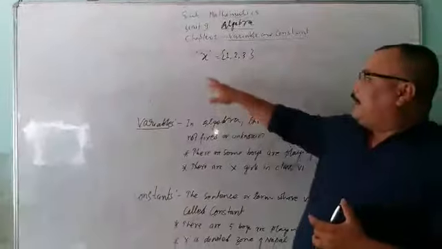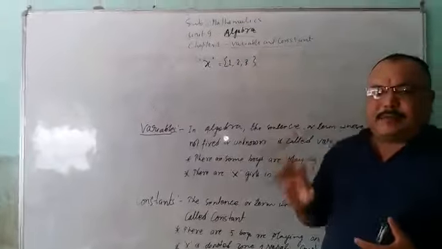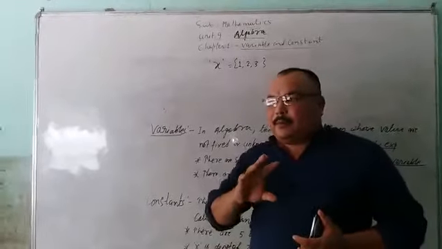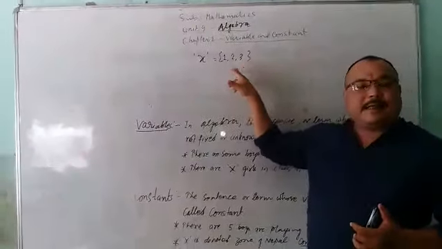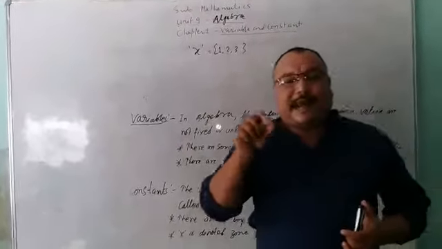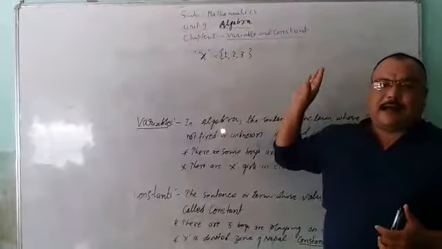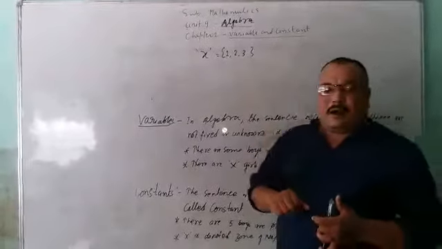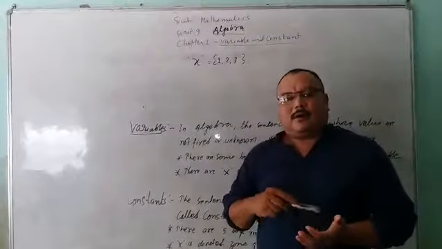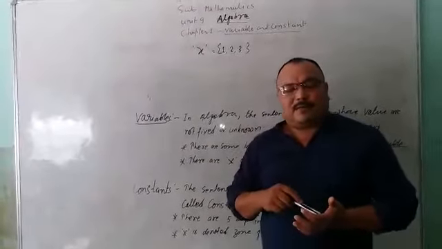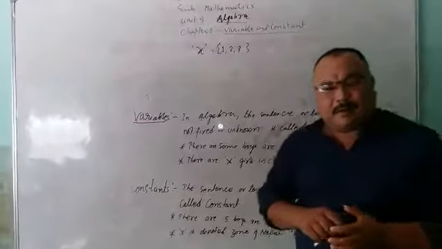Understood? Here the value of X is either 1, 2, or 3. So there are 3 values, but it is not clear which one is exact. That's why it is also called a variable. So in algebra we learn term or terms, and in terms of term and terms we learn mathematical problems.